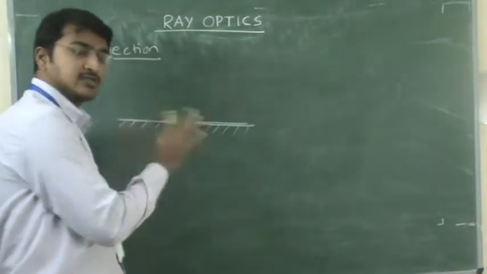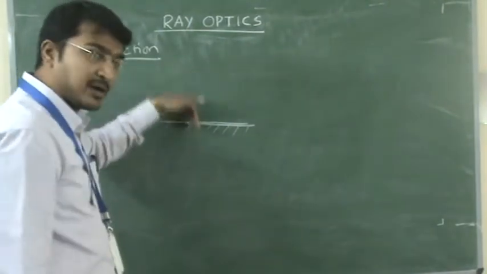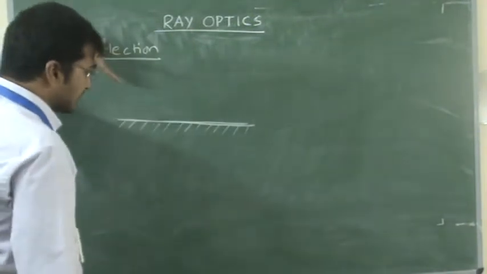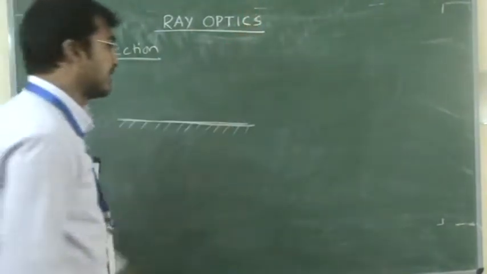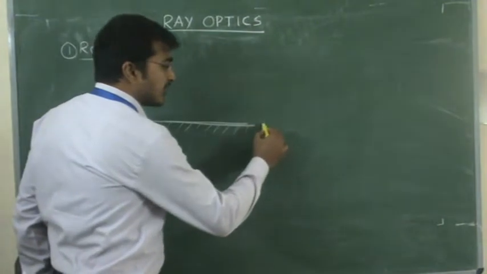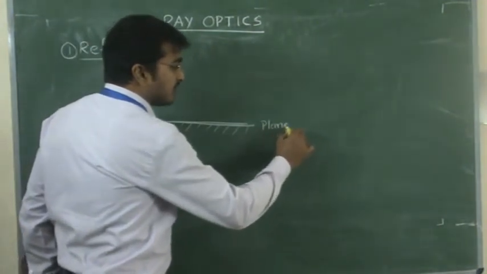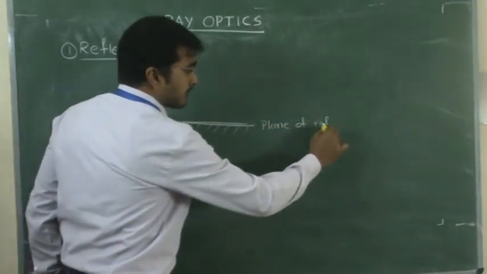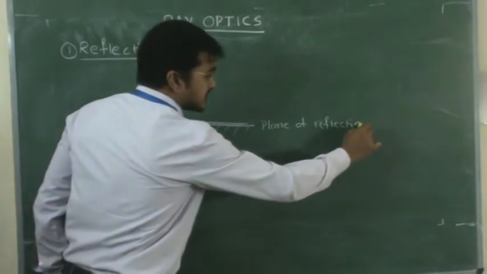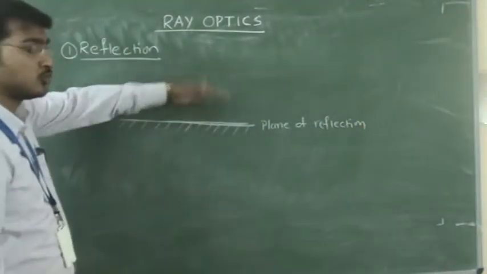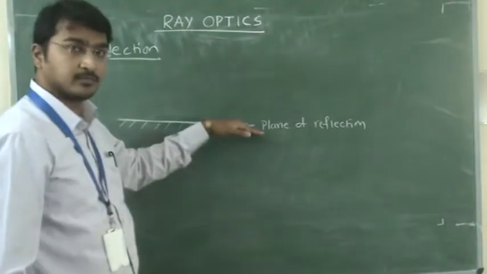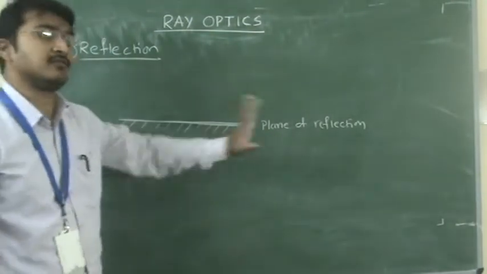This is opaque, that is, closed, so no light will pass through this object. Light is incident and reflected back. And this surface will be called the plane of reflection or boundary. This is called the boundary which separates the 2 mediums. Boundary or plane of reflection.